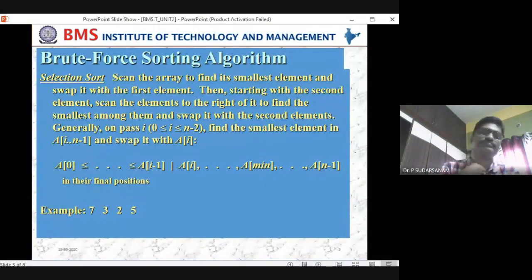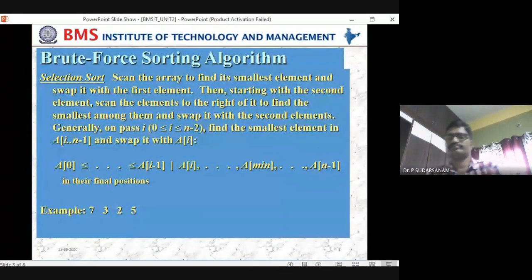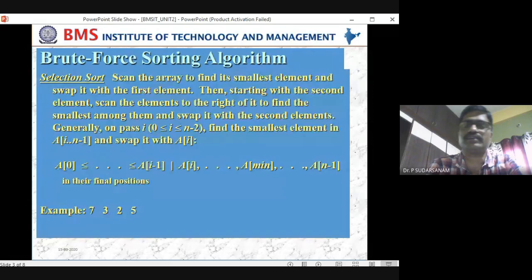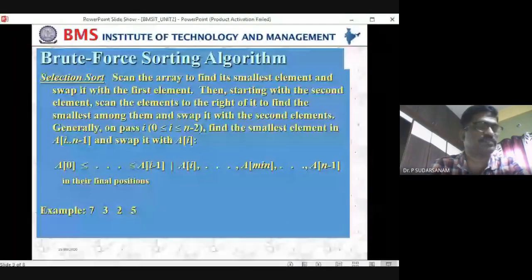Murali? Murali? Kishore? Kishore? Can you say how do you define the selection sort if somebody asks?